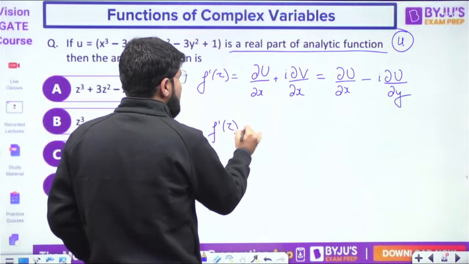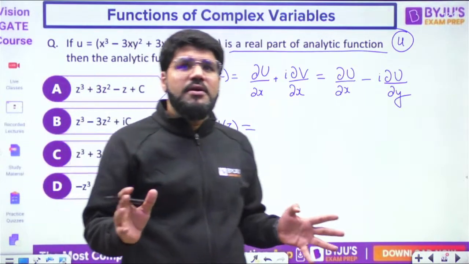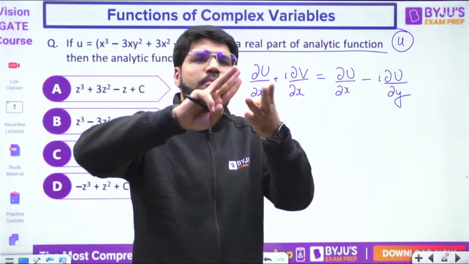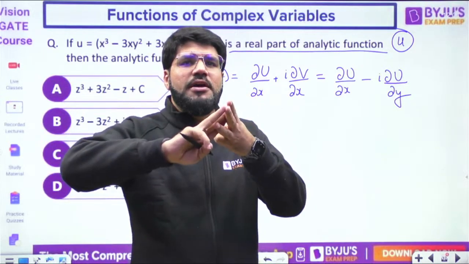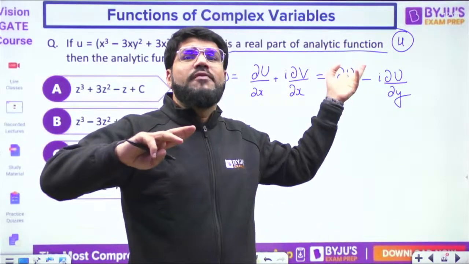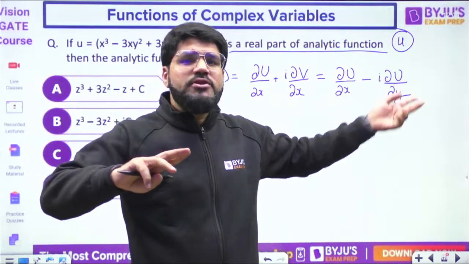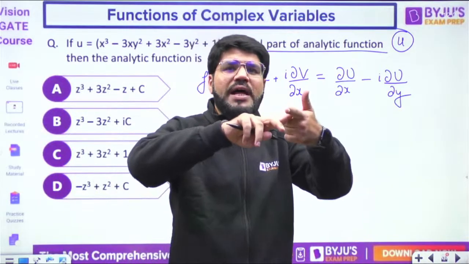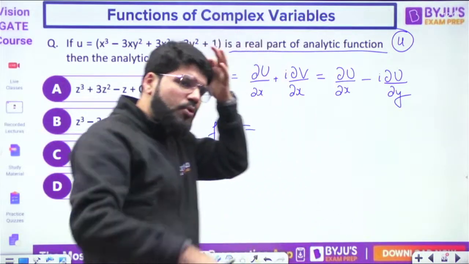So these are simple questions actually, but very important questions. There are 3 important questions from analytic function. Number 1, find the value of unknown like a, b or p. That question we were solving. Number 2, given u, find the function fz. Number 3rd question aage lenge: given u, directly find v. I'll tell you that approach also.